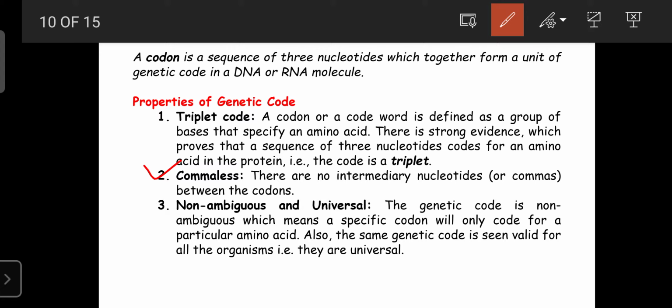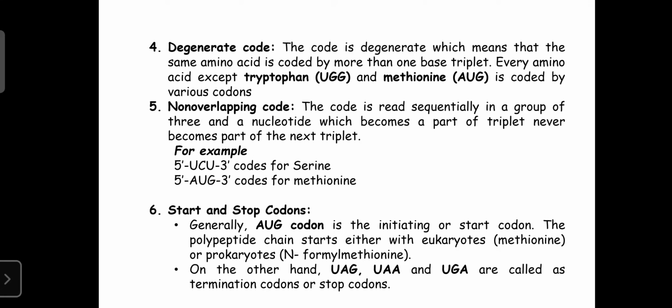The same code corresponds to the same amino acid in all human beings. That's why all the genetic codes are non-ambiguous as well as universal.